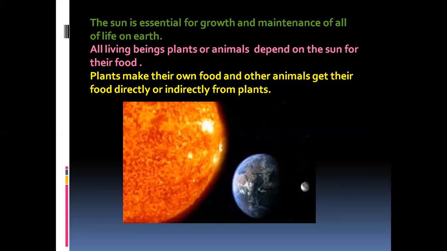Is it clear? You can see the Earth and sun picture, children. How bright the sun is and see how far the Earth is. Here you are seeing them closer, but it is not like that. Very far it is. Yes, we'll go to the next slide.